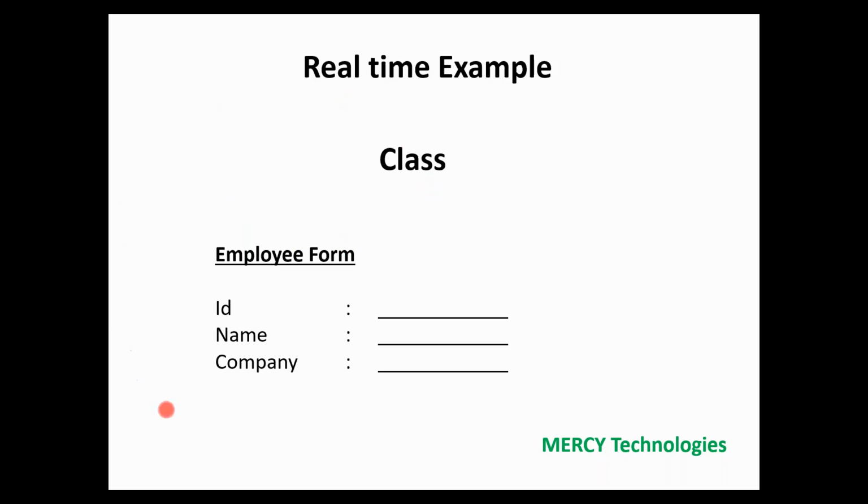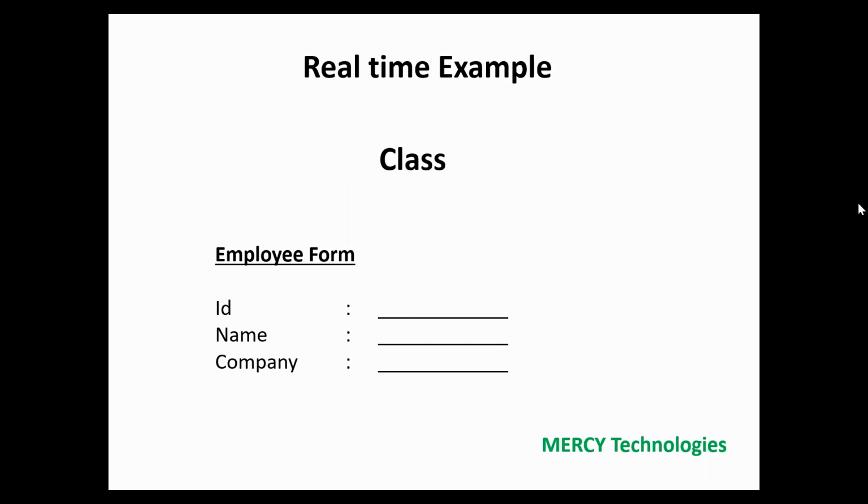By using this class, we can create any number of objects, correct? Consider this is the original form you have. You go to a Xerox shop and take 100 copies, correct? And you distribute them to 100 employees. 100 employees can fill in their own data, right?